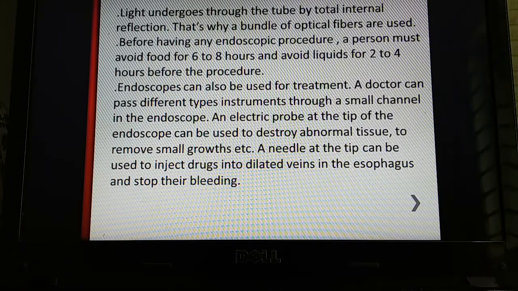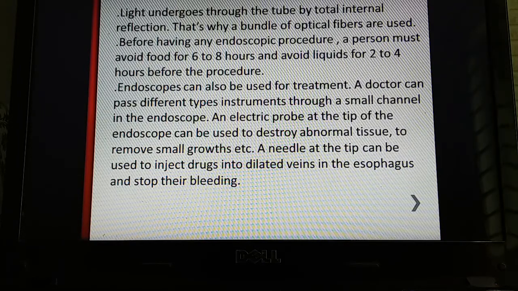These are some points related to endoscopy that we have to remember. First of all, light travels through the tube by total internal reflection, as the body structure is not straight. Our colon, our intestine, all parts are not straight, so we have to use a kind of material that can allow the light to go through it.